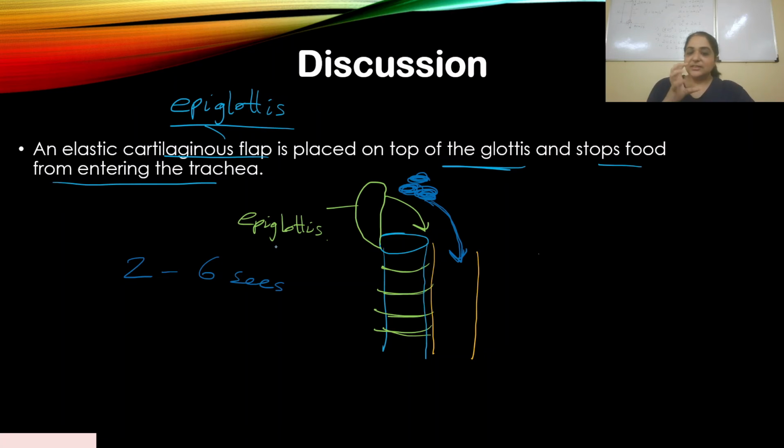So the 2 to 6 seconds is enough for your breathing to not stop or be affected in any way. And at the same time, it allows food to enter into the esophagus. So the epiglottis shuts, and this allows the food to enter into the esophagus. That is how swallowing happens. Like I said, it is all involuntary. Your swallowing center in the brain is doing all these functions.